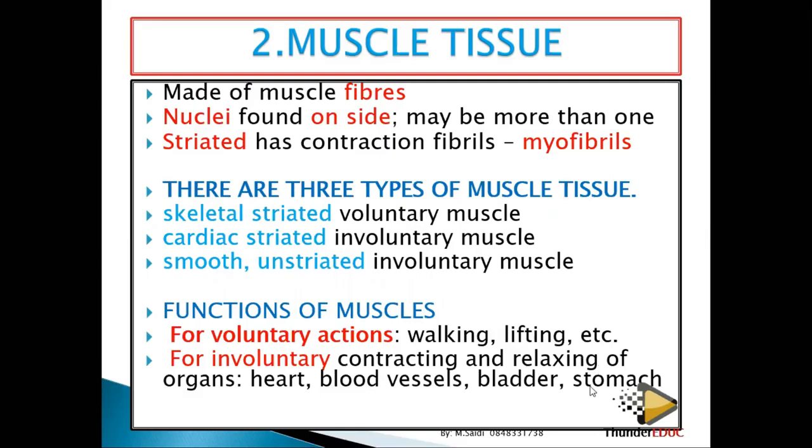When these muscles are contracting, your job is to eat, put the food in the stomach, leave the rest. How is this stomach breaking down this food? Even you don't know. You are busy moving up and down, but you don't know that actions are taking place inside your body. So muscles are very important for voluntary actions, and also very important for involuntary actions.